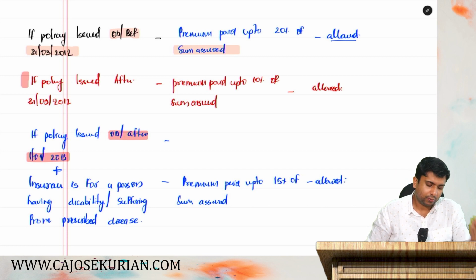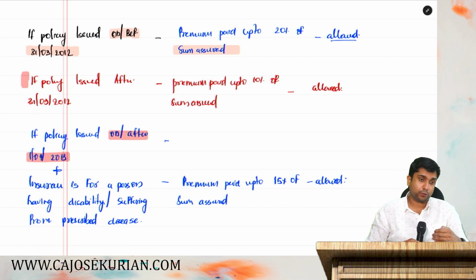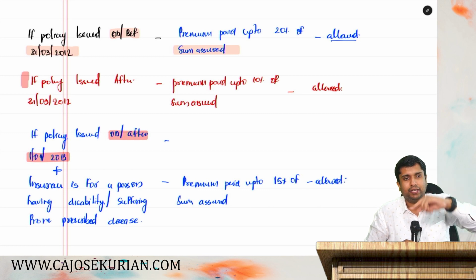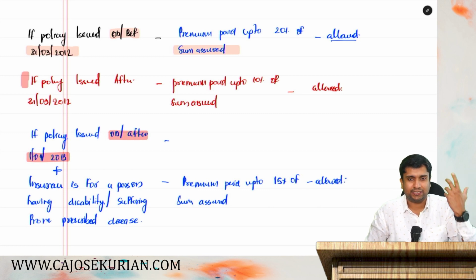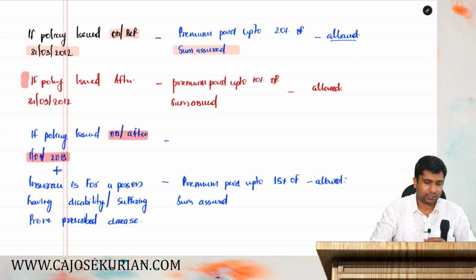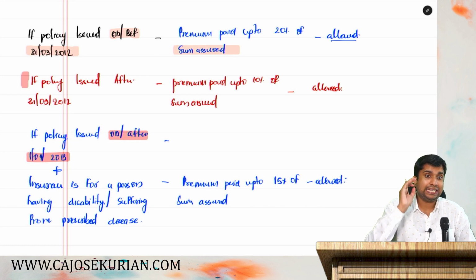Now, if the policy is issued after 31st March 2012, then premium paid up to 10% of the sum assured is allowed as a deduction. If the policy is issued after 1st April 2013 and the policy is taken for the life of a person having a disability or prescribed diseases, then you can claim 15% of the sum assured as a deduction. So, these are the three limits that you should understand under 80C premium for life insurance. I hope this much is clear.